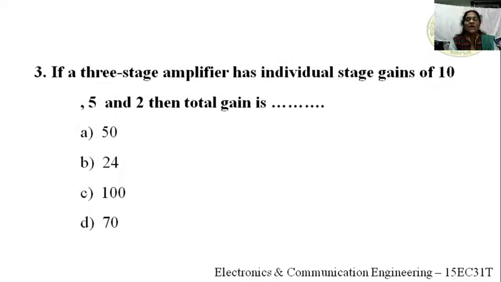Third question. If a three-stage amplifier, again three-stage only, has individual stage gains of 10, 5 and 2, right? So here the total gain is dash. Here the gains of the individual stages are not given in decibels. You remember, if there are no decibels, we have to multiply. That is, total gain AV is equal to A1 into A2 into A3. So 10 into 5, 50 into 2, 100. So the answer is C, right?